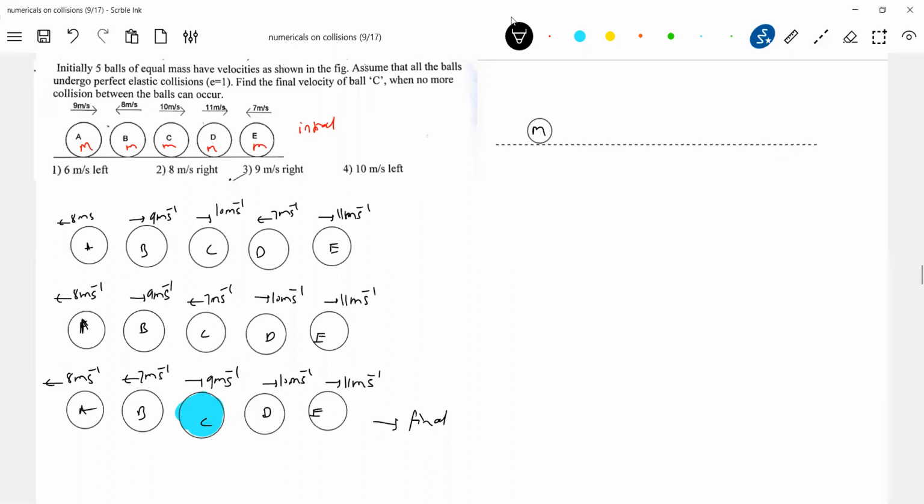This is a ball which moves with velocity 2v, and there are some balls connected. All are identical. 1, 2, 3, 4, 5, 6.